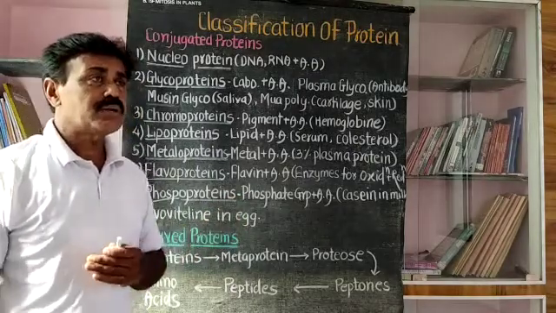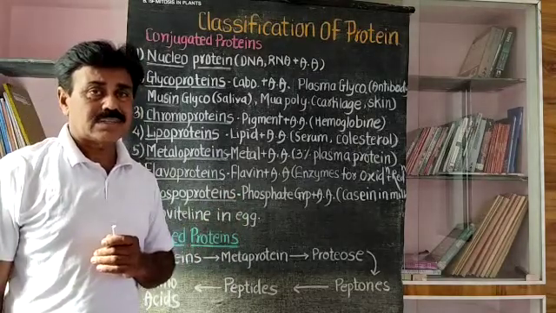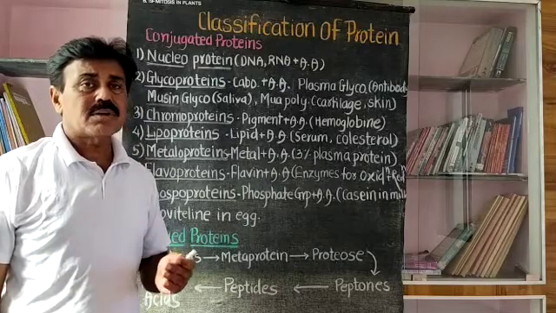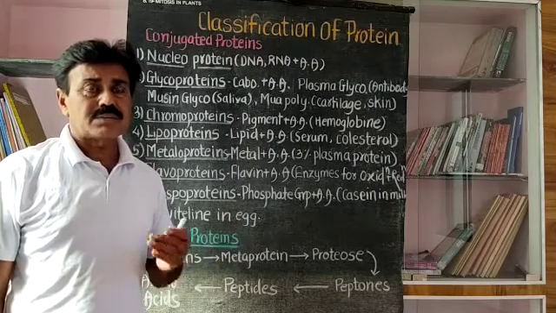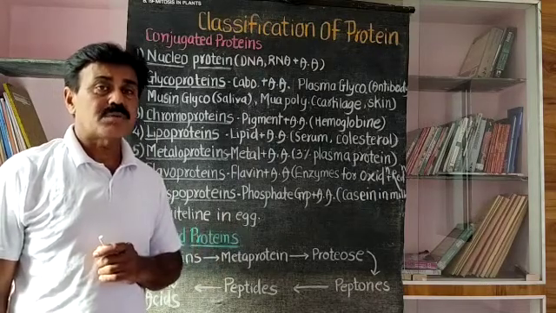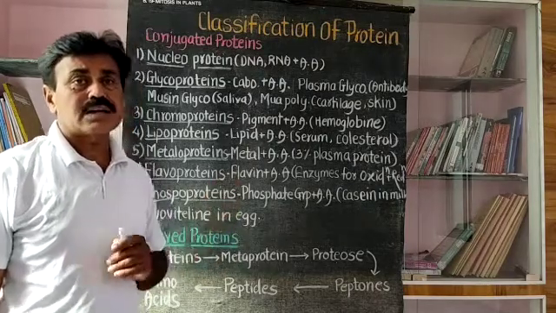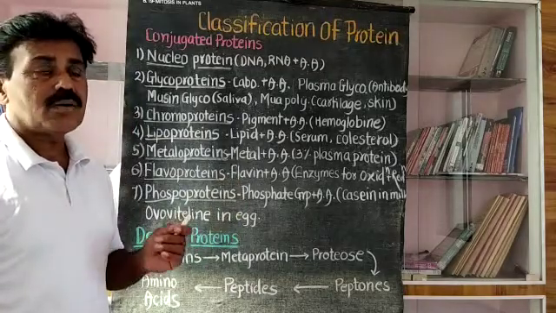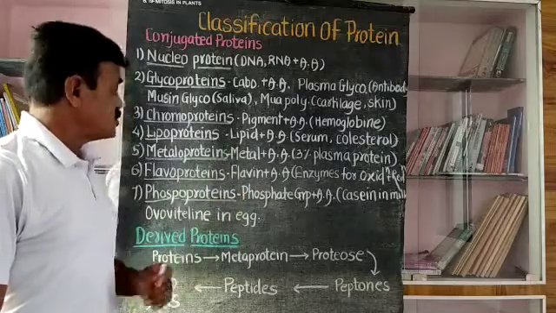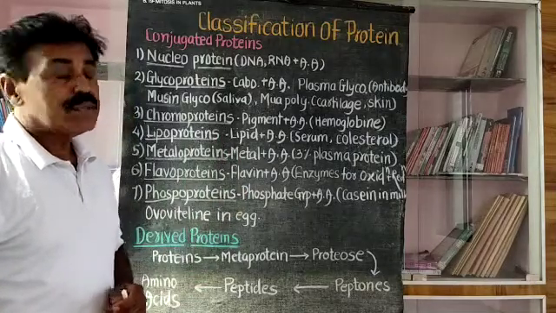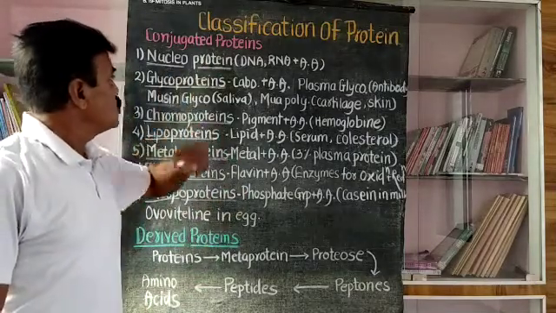A simple protein is purely made up of amino acids, but in a conjugated protein, amino acids are there along with some other substances present in the protein molecule. At that time it is called a conjugated protein. It is a complex protein. Now, these are some examples of conjugated proteins. The first example is called a nucleoprotein.